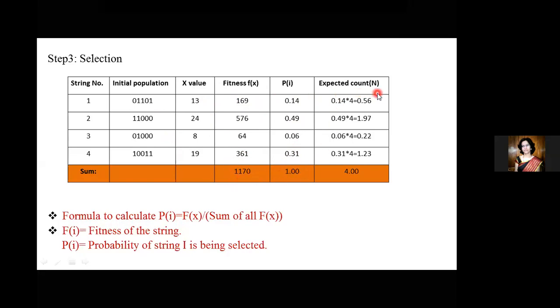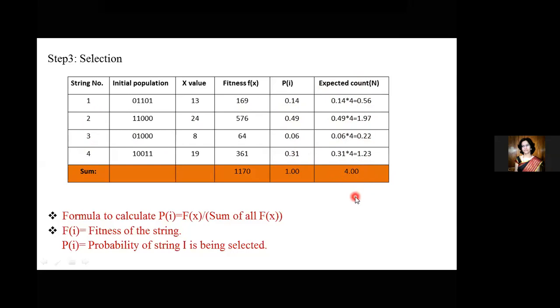Coming to the expected count, or N, here is how we have solved it: we have taken PI into 4. This 4 is nothing but the number of strings. So here I have taken 4 strings. It's random again, you can take 5, 6, n number of strings as you require. As I have taken 4 strings here, it is 0.14 into 4, which is 0.56. The same way, 0.49 into 4, 0.06 into 4, 0.31 into 4 gives us the values of the expected count. And we have again summed up all of these.